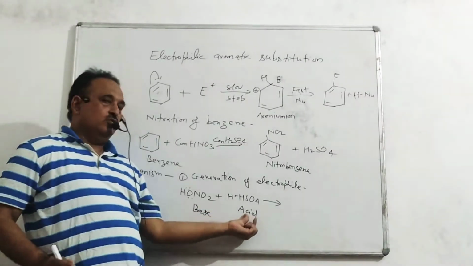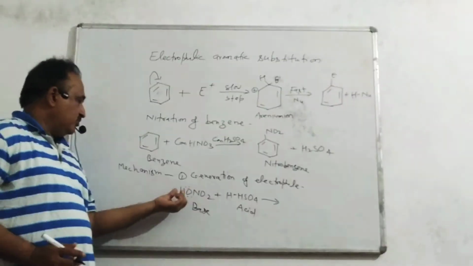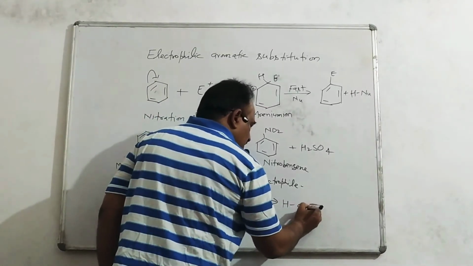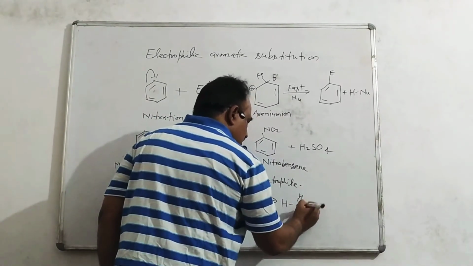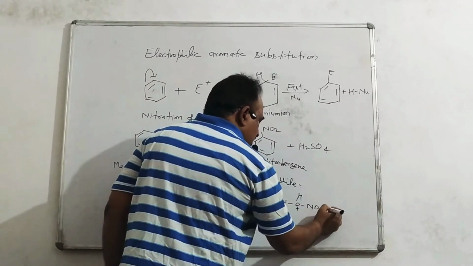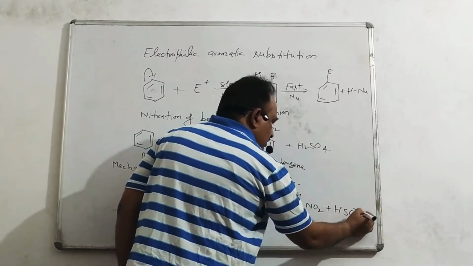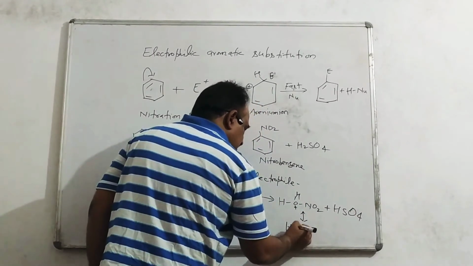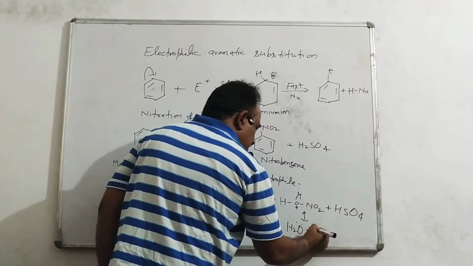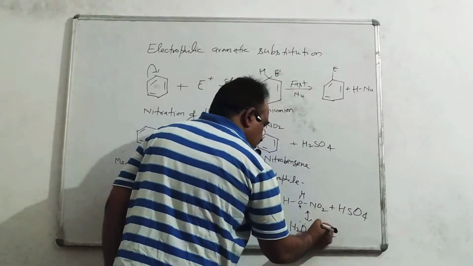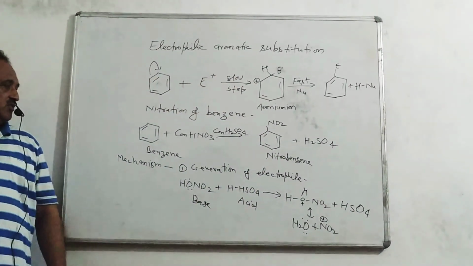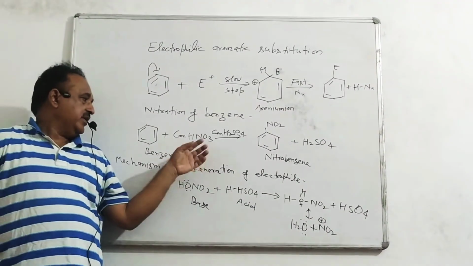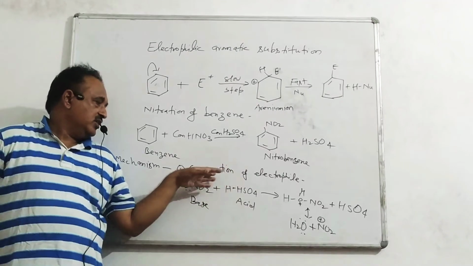This is the proton donor, so this is the acid, and this is the proton acceptor. This is the base, and formation of the electrophile takes place. This is H2NO2 plus. This is the first step of the mechanism of nitration. This is the mechanism of nitration of benzene.